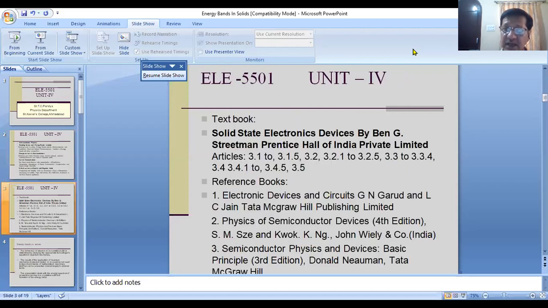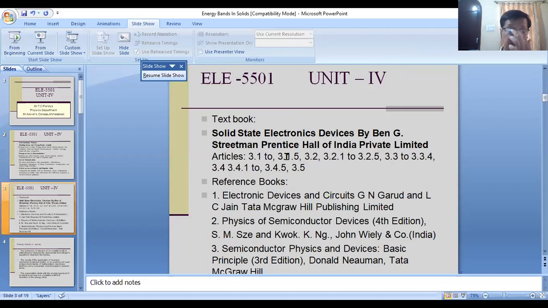To understand this physics of semiconductor, you have to study a textbook which I have mentioned here, Solid State Electronic Devices by Ben G. Streetman. It is a PHI publication, Prentice Hall of India Private Limited.